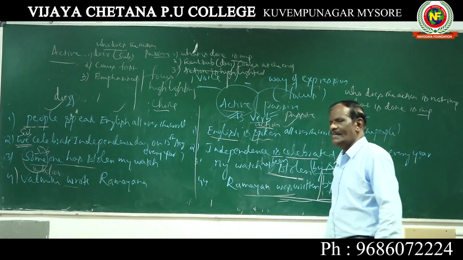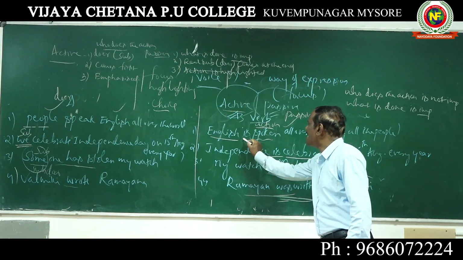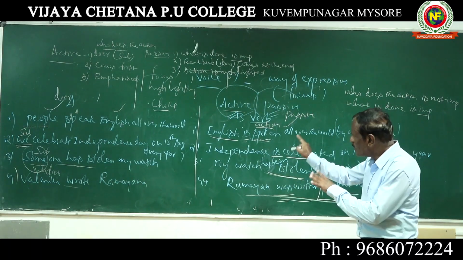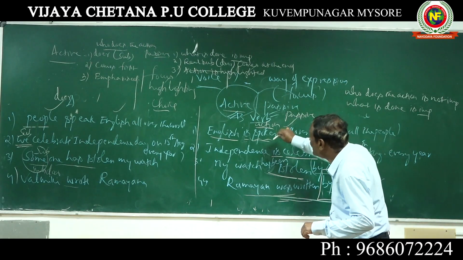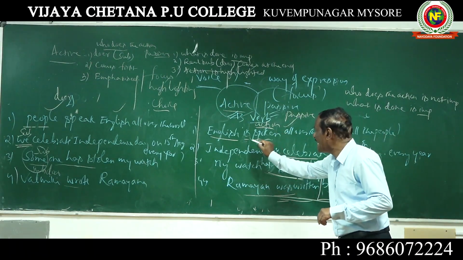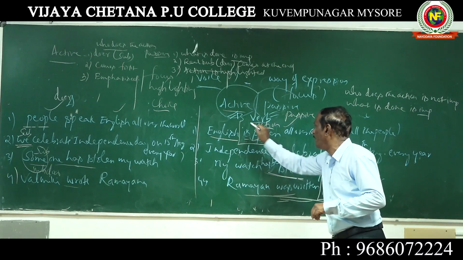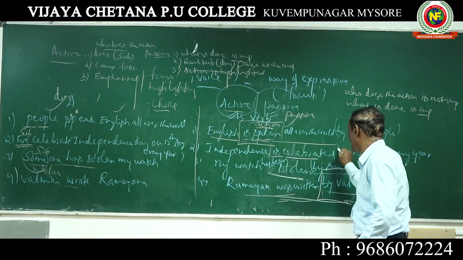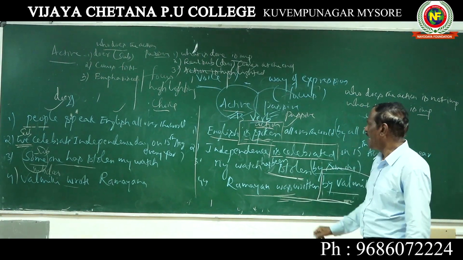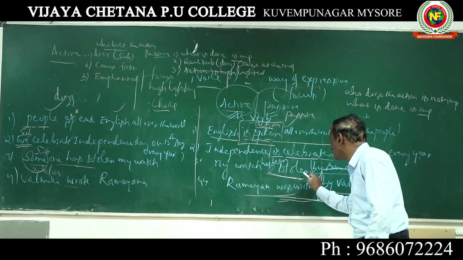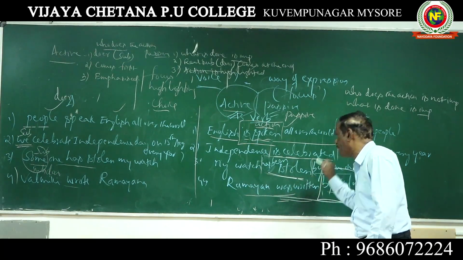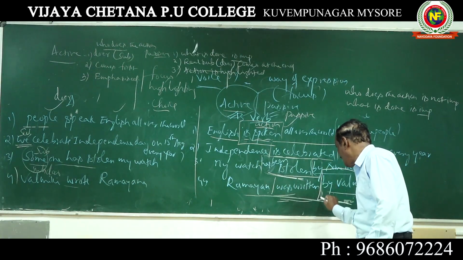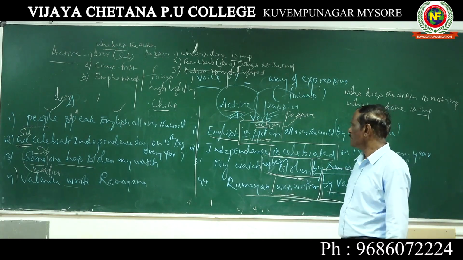Look at the passive sentences there. English is spoken. Look at those passive expressions and how the verb is expressed there. English is spoken: look at this, is spoken. Independence Day is celebrated: look at this expression, is celebrated. Next, my watch has been stolen: look at this, has been stolen. Was written, was written.